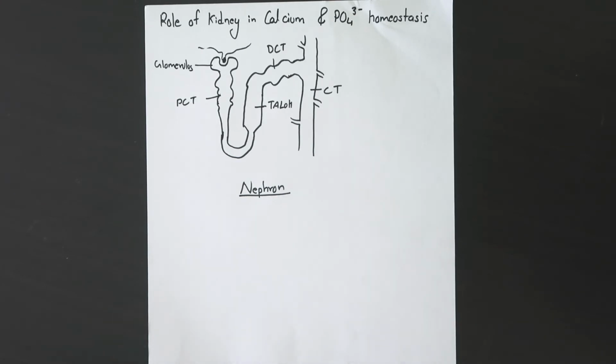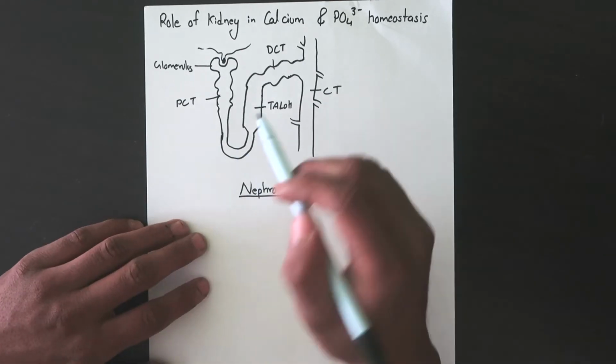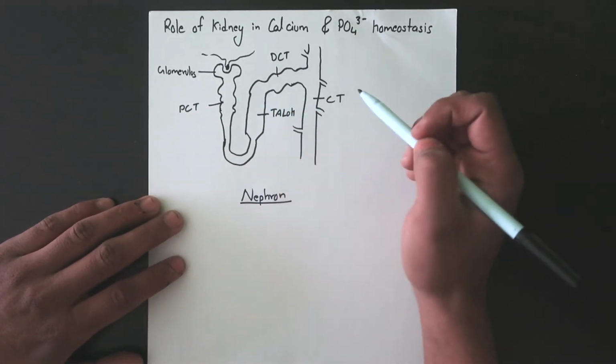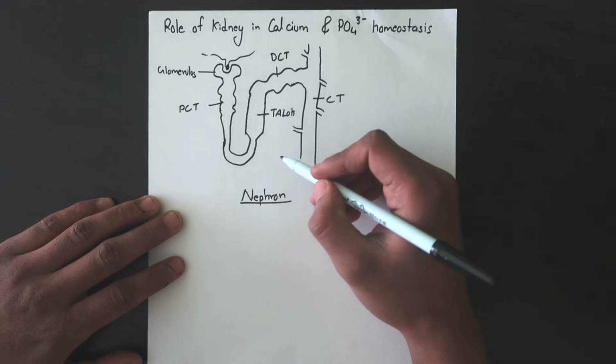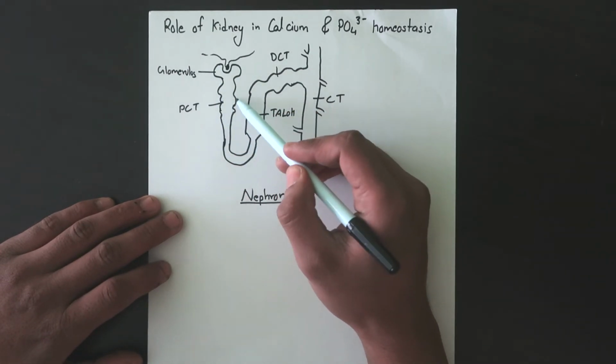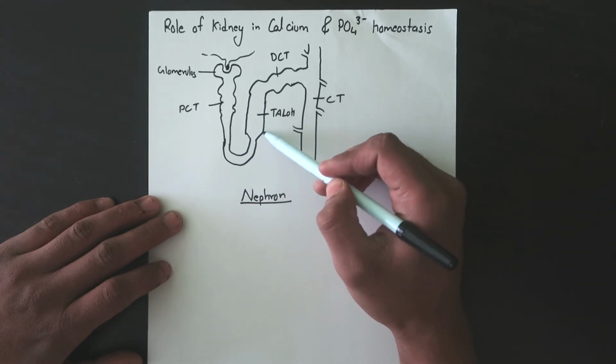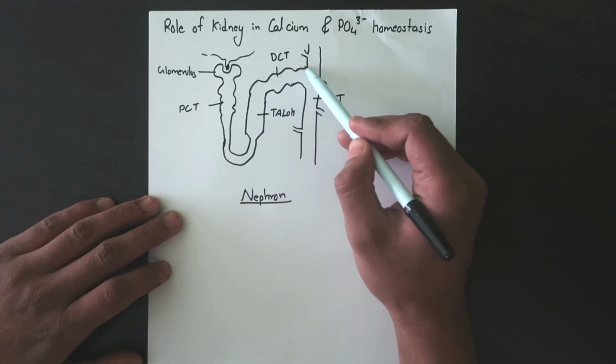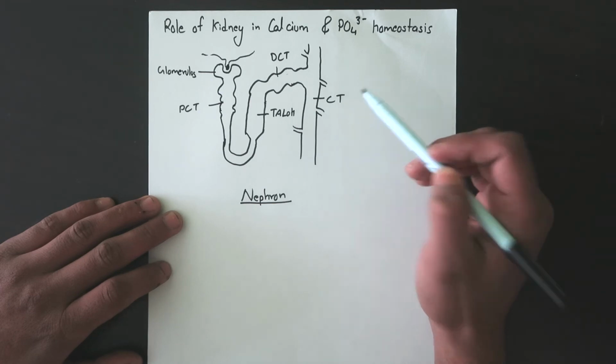Now coming to the role of kidney in calcium and phosphate homeostasis. Here you can see I've drawn a very simple sketch of the nephron, the kidney nephron. This is the glomerulus here. This is the proximal convoluted tubule. We have the thick ascending loop of Henle, the distal convoluted tubule, and the collecting tubule.